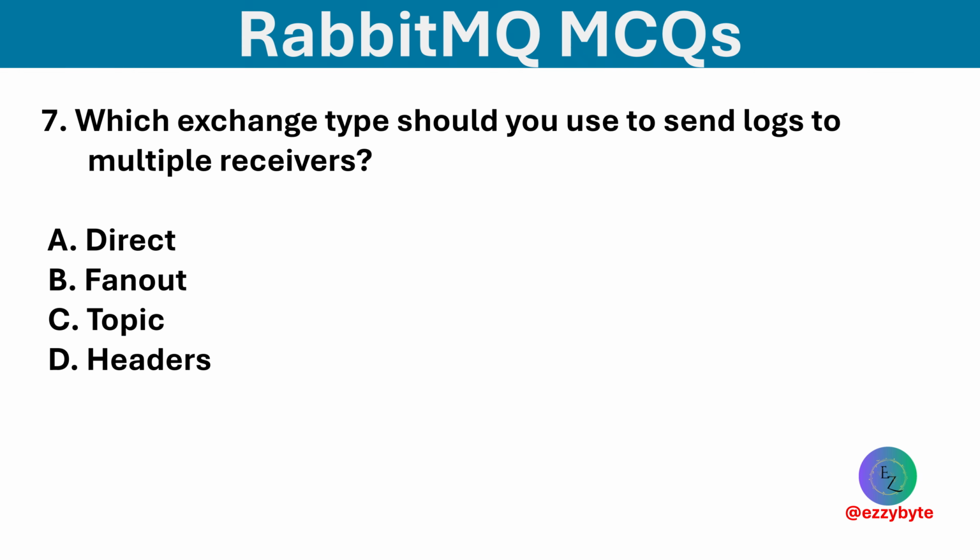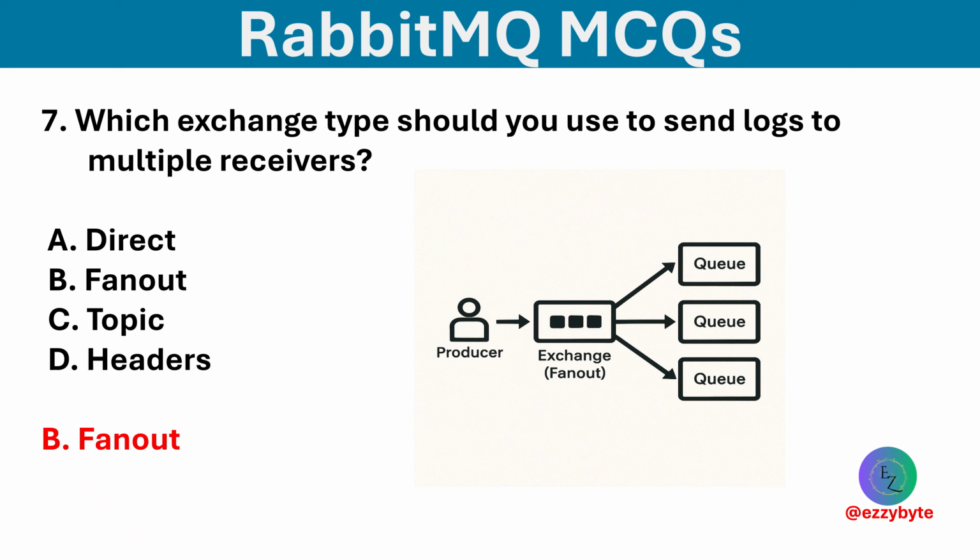Which exchange type should you use to send logs to multiple receivers? Options are direct, fanout, topic, and headers. Option B is correct. Fanout is ideal for broadcasting logs to multiple queues.